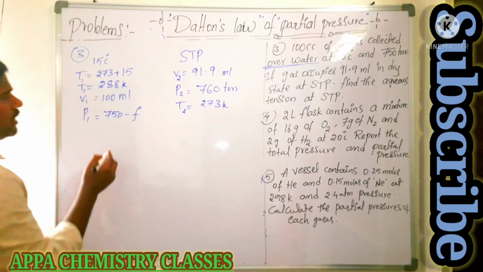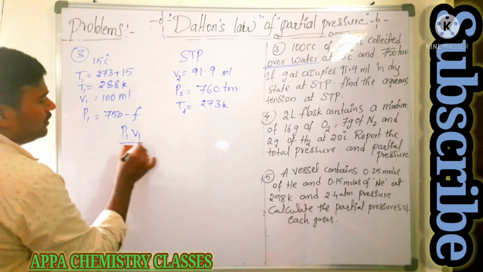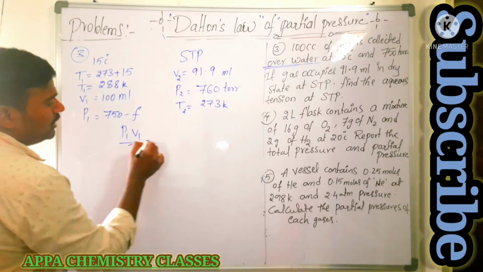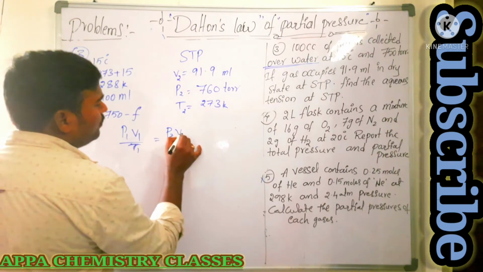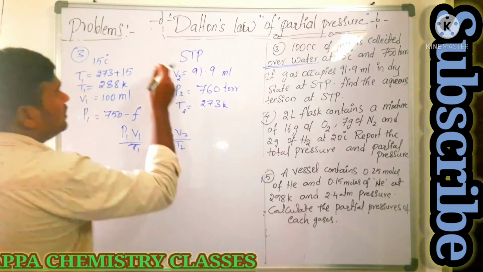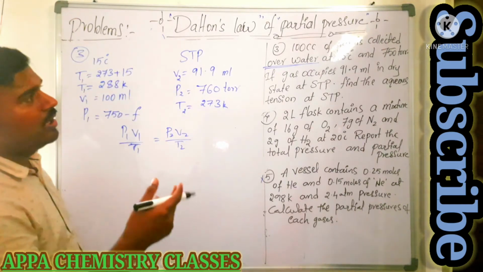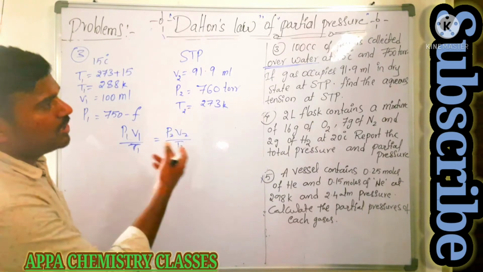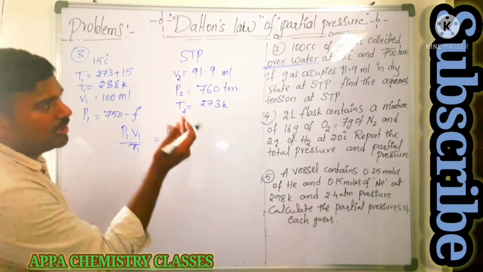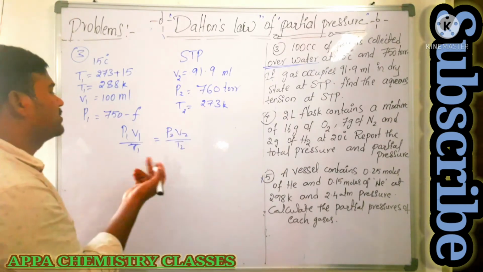Okay, so we know that P1 V1 by T1 is equal to P2 V2 by T2 from the ideal gas equation, because the mixture of nitrogen and whatever gas we are taking is an ideal gas, at STP condition, standard temperature and pressure.